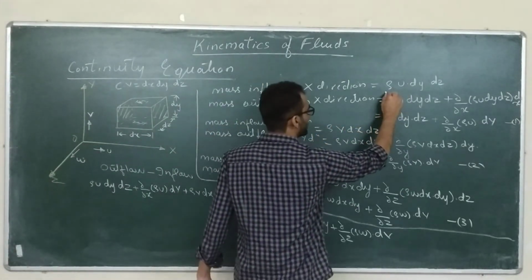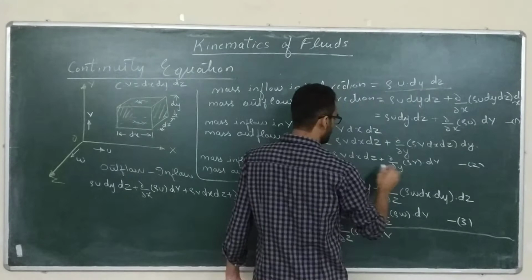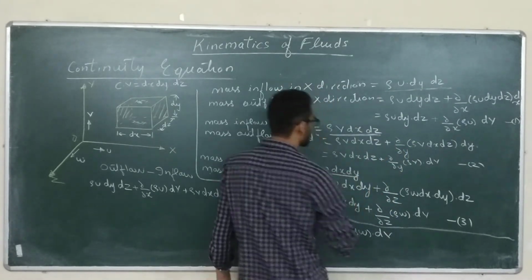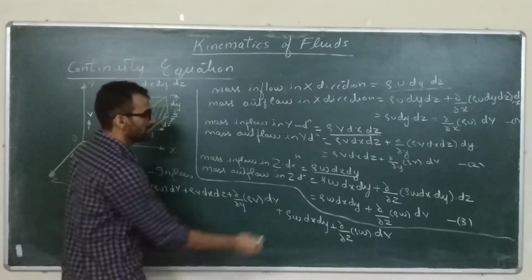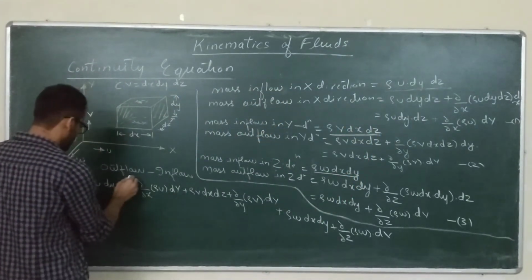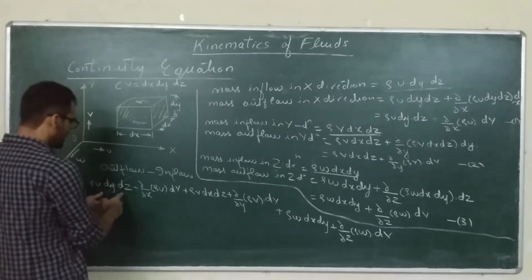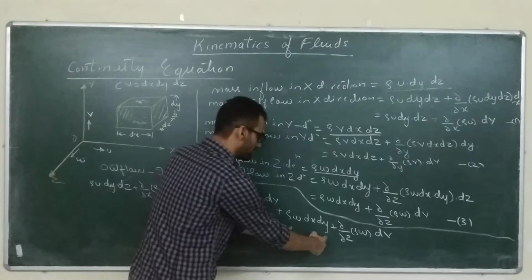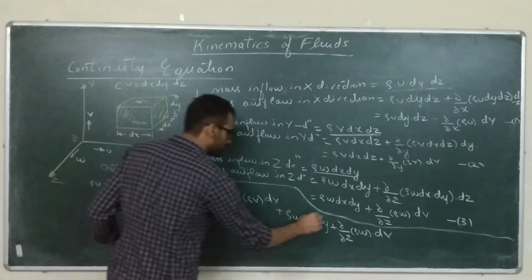We just have to subtract the inflow in x direction, inflow in y direction, and inflow in z direction. So this will get cancelled, this will get cancelled.